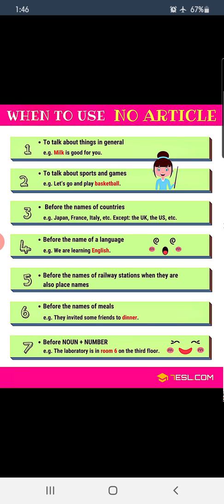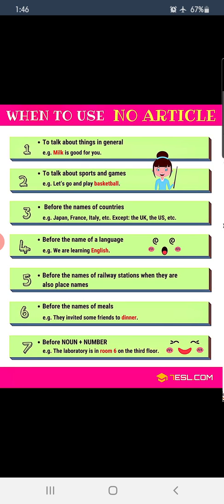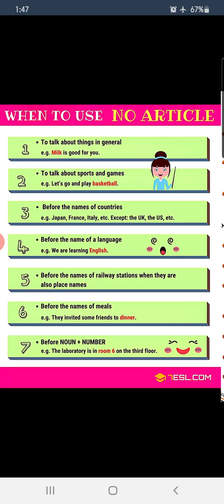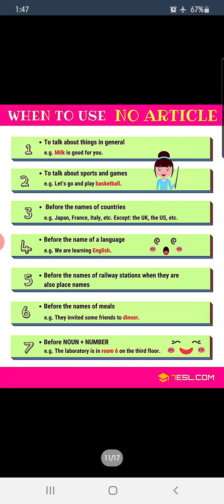Before the names of railway stations, when they are also place names. Before the names of meals, they invited some friends to dinner, they invited some friends to lunch, they invited some friends for breakfast, okay. And before noun plus number, the laboratory is in room 6, the laboratory is in floor 2 of the school, okay, something like this. All right, okay, so these are some rules when we are not supposed to use any article.